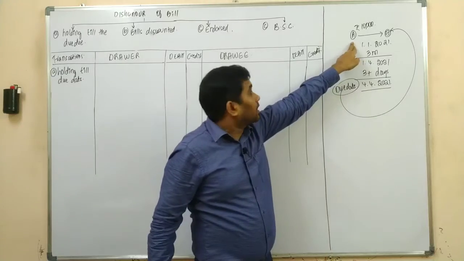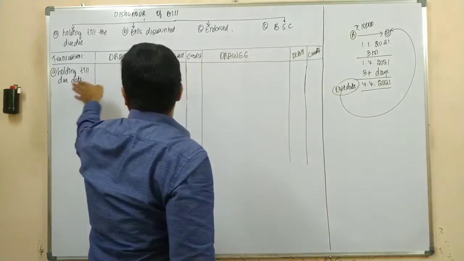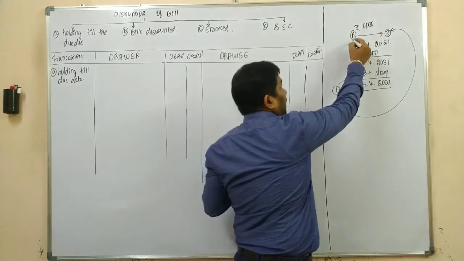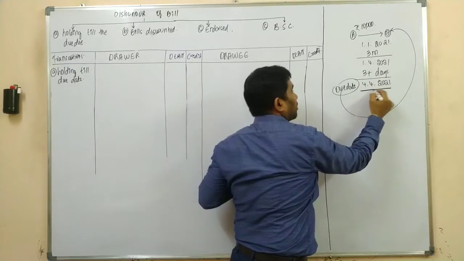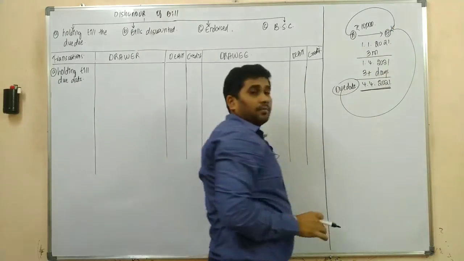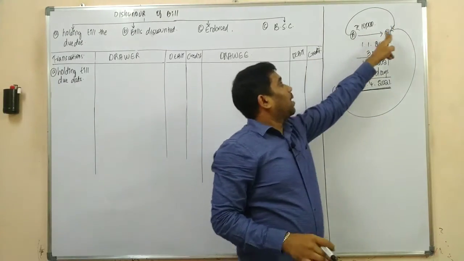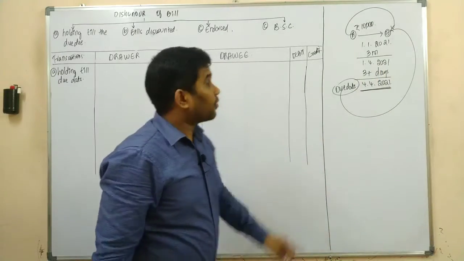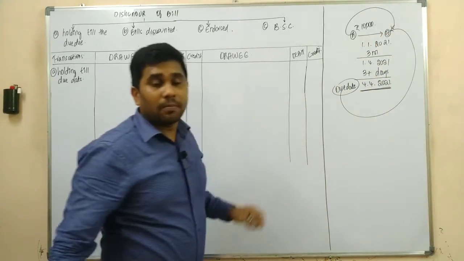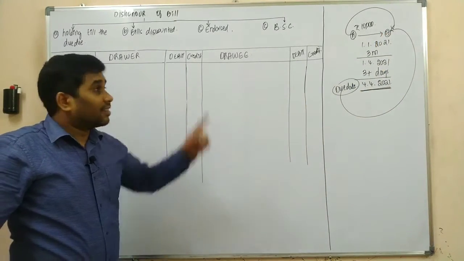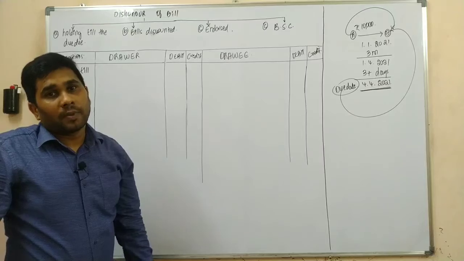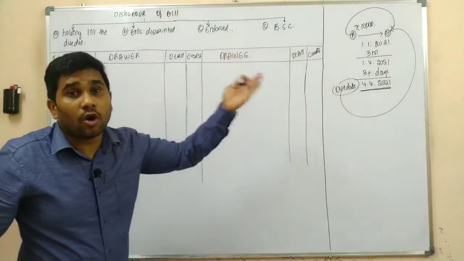Mr. A is a drawer, holding the bill till the due date, and on the due date, Mr. A approached Mr. B for the payment of the 10,000 rupees, and Mr. B didn't pay the amount. Mr. B is not having the amount. In that case, that is nothing but the dishonor of bill. Non-payment of amount on the bill is nothing but your dishonor of a bill.